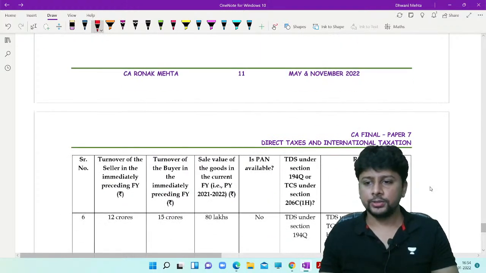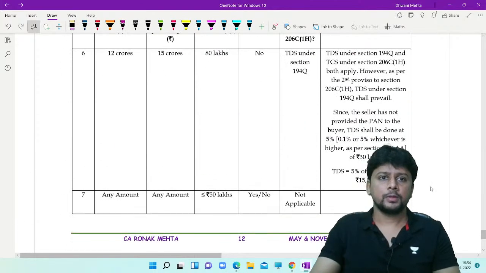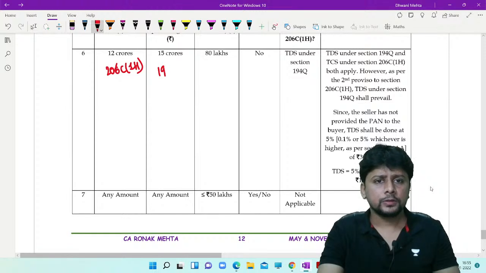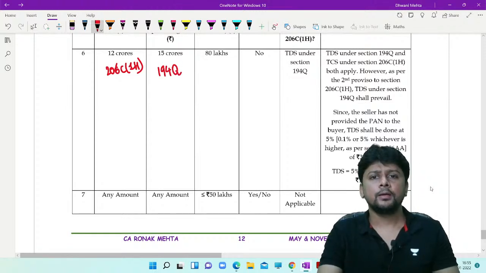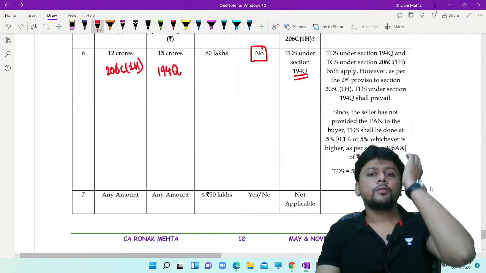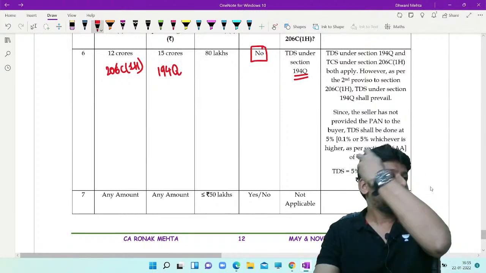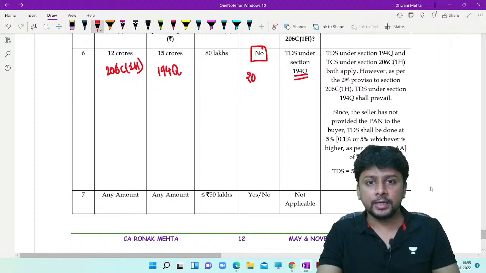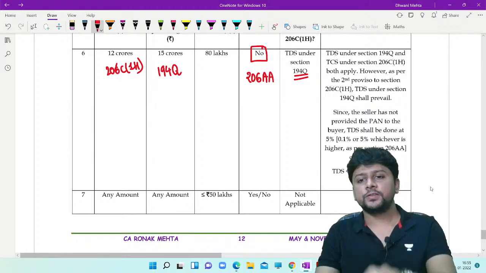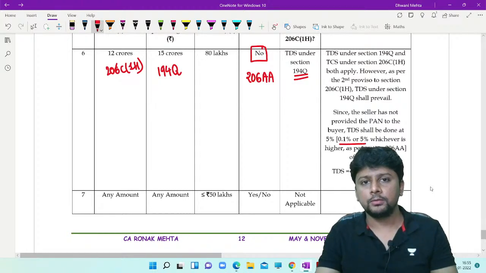Same facts on the next page. 12 crore. So 206C1H will apply. 15 crores. So 194Q will apply. But permanent account number is not there. But ultimately what will prevail? 194Q will prevail. And so if permanent account number is not there, 206AA will come into play, which says 5% or 0.1 original rate or 5%, whichever is higher.